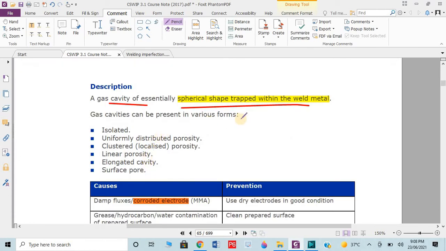So gas cavity can be present in various forms: isolated, means one by one; uniformly distributed in the entire area; clustered form; linear porosity like this; elongated cavity like this; or surface pores, only on the surface, right?